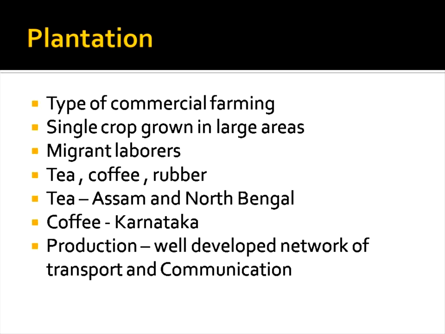Production has a well developed network of transport and communication. If you visit a tea plantation in Kerala, many of the people employed in leaf picking are women.